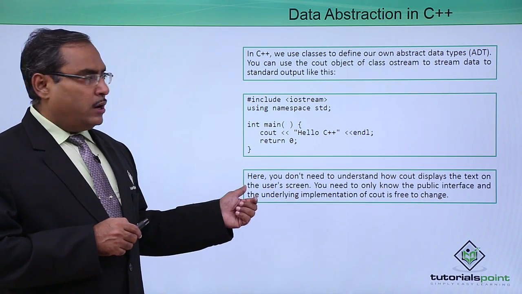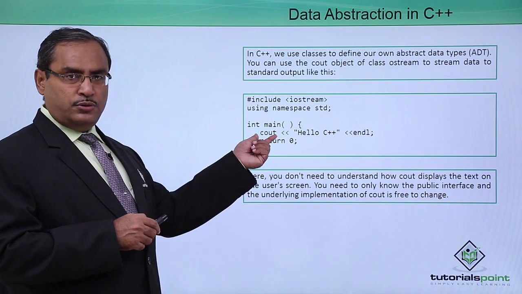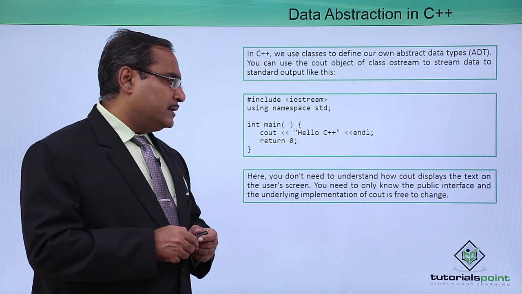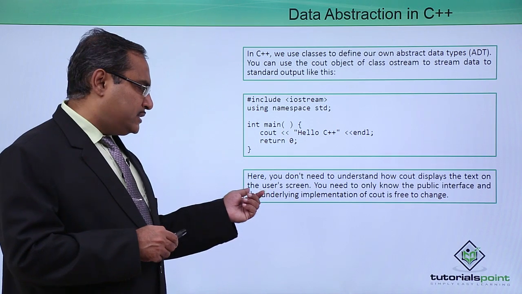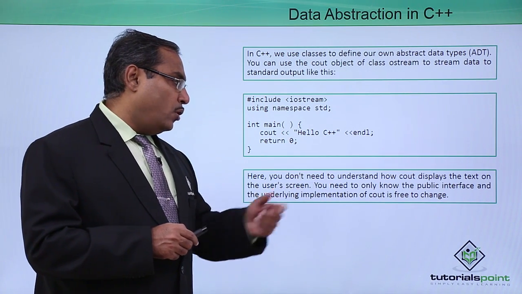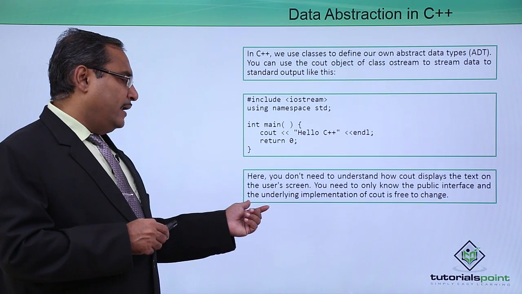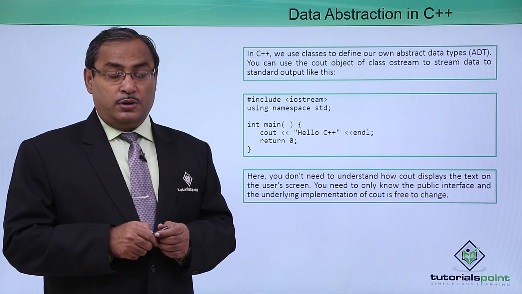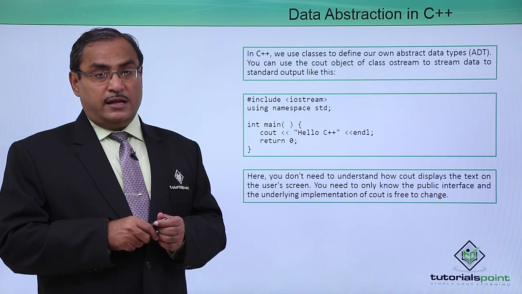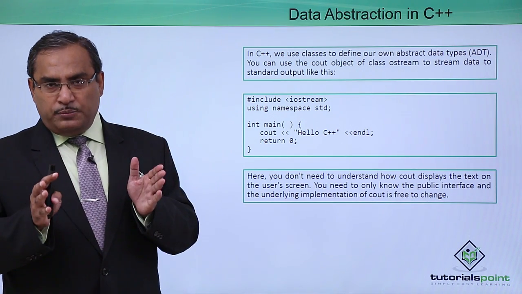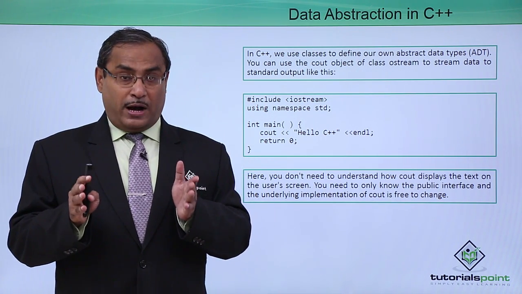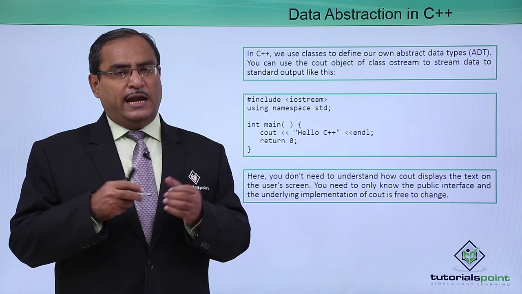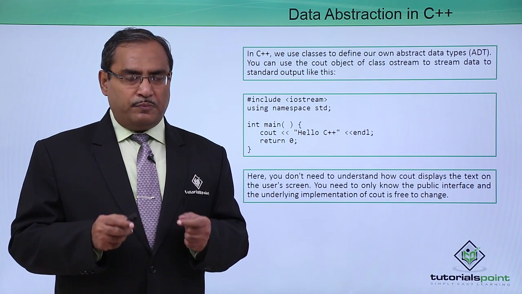So let us discuss this program first. Here you have this cout, which is printing the respective string and so on. Here you do not need to understand how cout displays the text on the user screen. You need to know only the public interface, and the underlying implementation of cout is free to change. In different releases of the library functions, the function bodies and the algorithm written within the function may change, but if the interface remains the same, then the users of those functions will not feel any difficulty accessing them from their own programs.